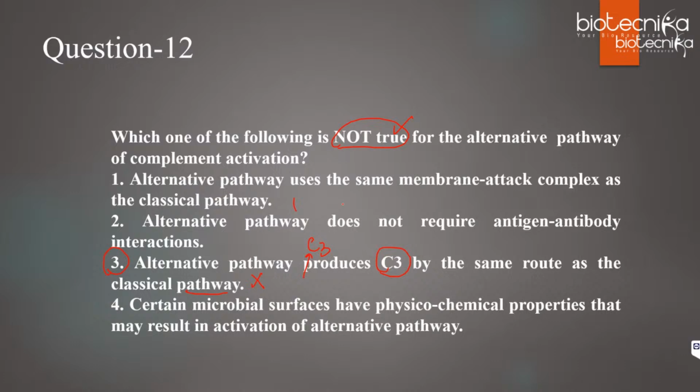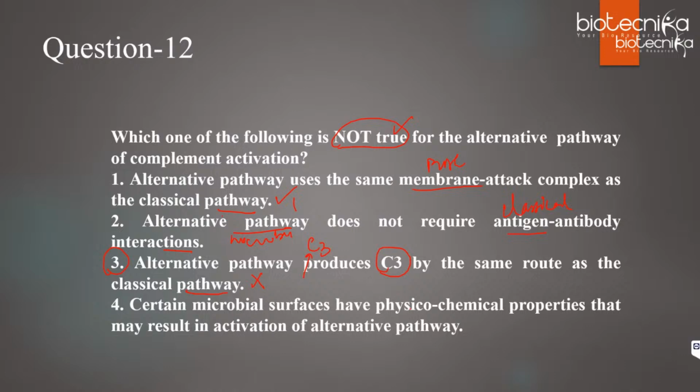So option 1 is that the alternative pathway uses the same membrane attack complex as the classical pathway. This is correct. C5, 6, 7, 8, 9, all of this forms the MAC complex, right? So that is the same for both alternative and classical pathway. Second, alternative pathway does not require antigen antibody interaction. That is also correct. Only the classical pathway needs antigen antibody interactions. The alternative pathway just needs the microbes, it can bind to them. Then the third one we already discussed.